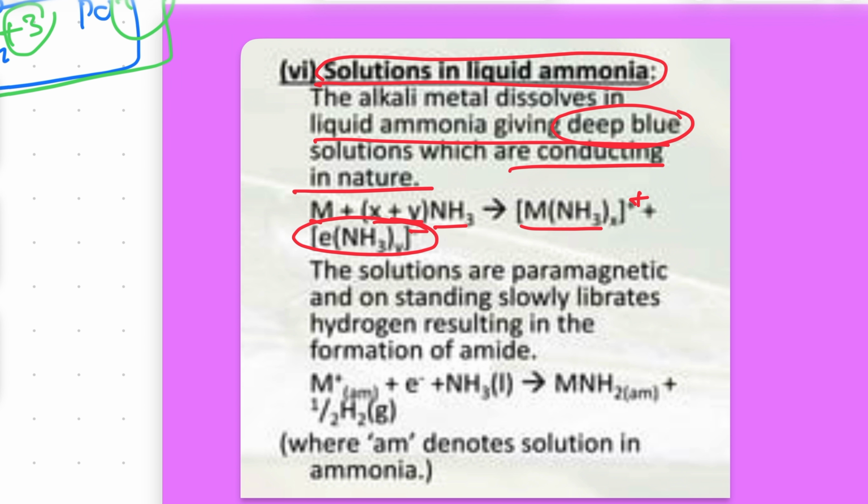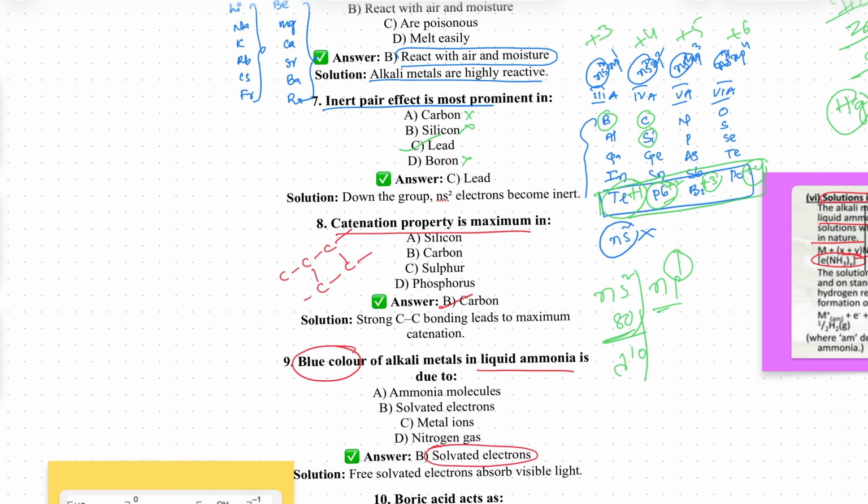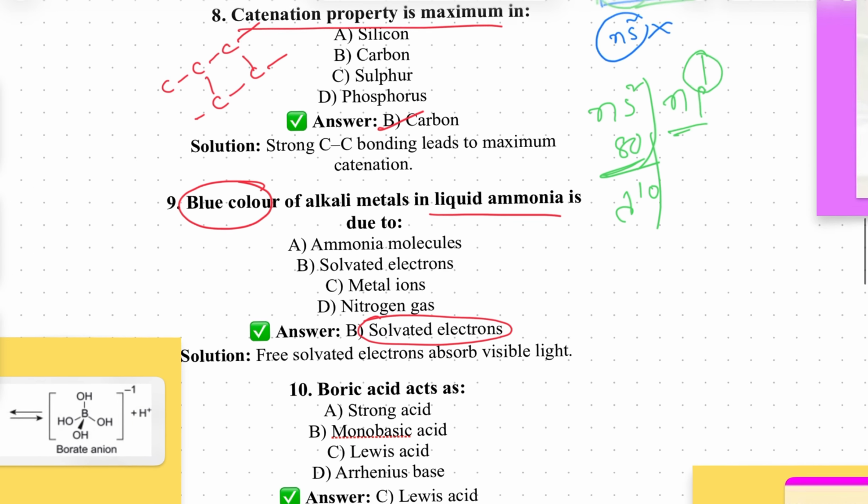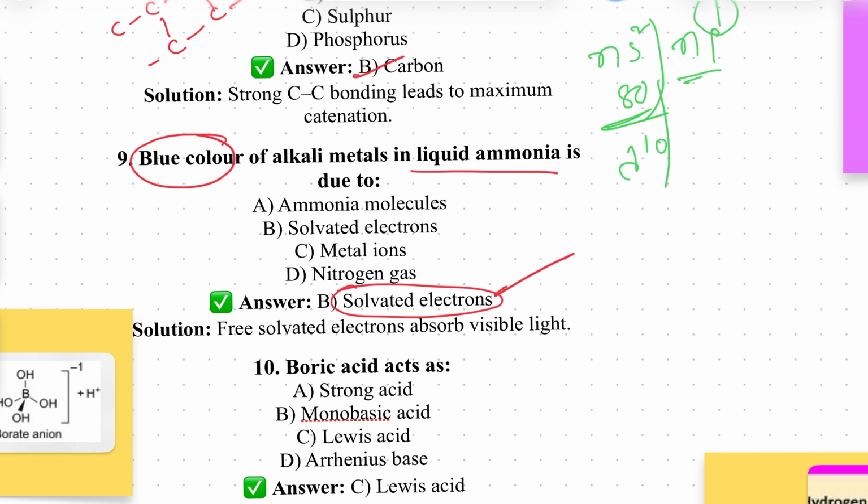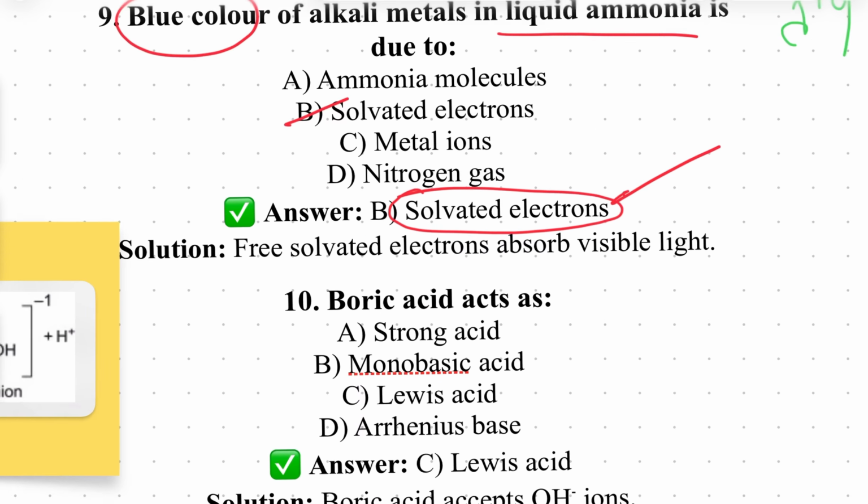This is called solvated electrons. Ammonia contains solvated electrons. This gives paramagnetic nature and gives a deep blue color to the solution. So that is why alkali metals are blue in color, due to solvated electrons. Your answer is B.